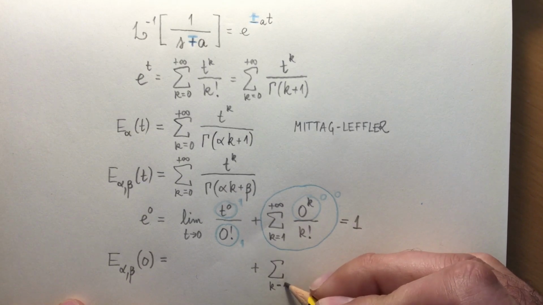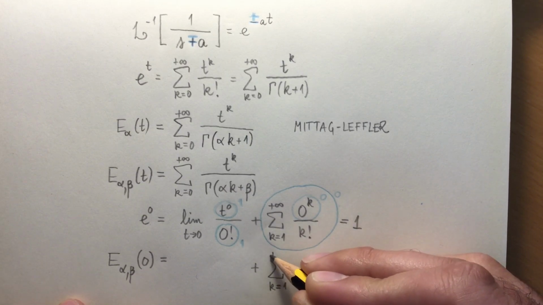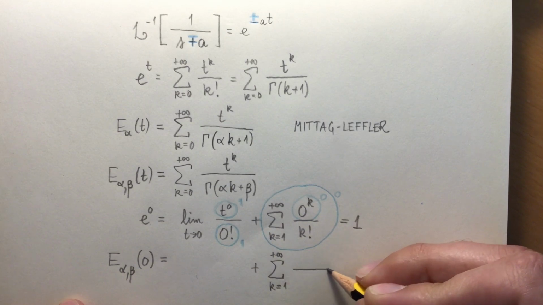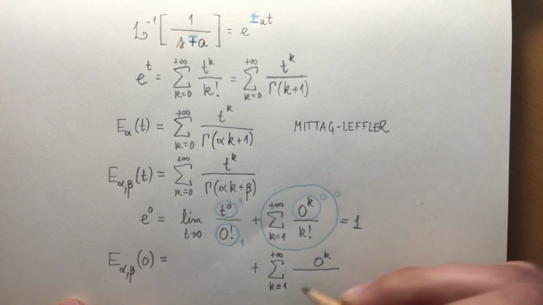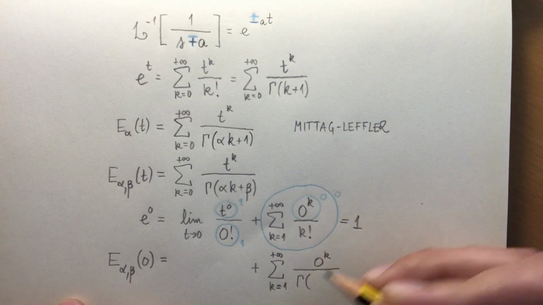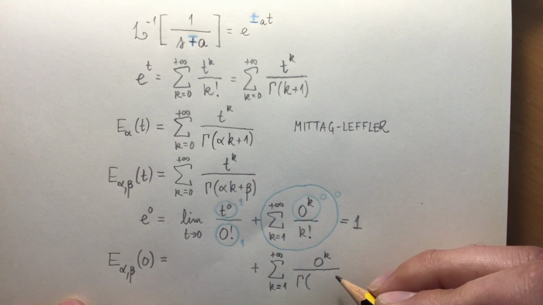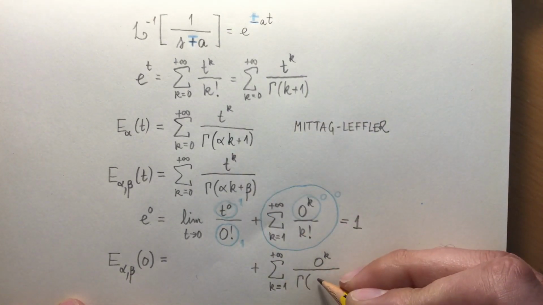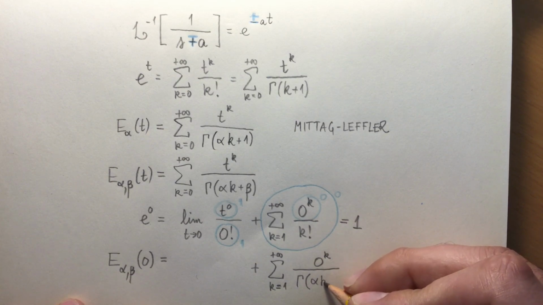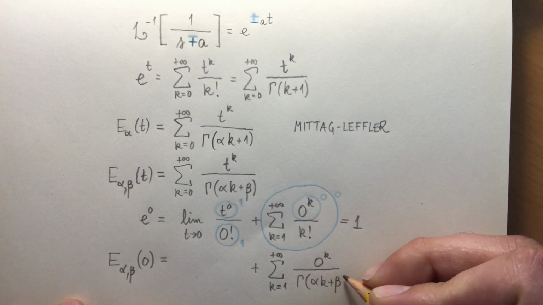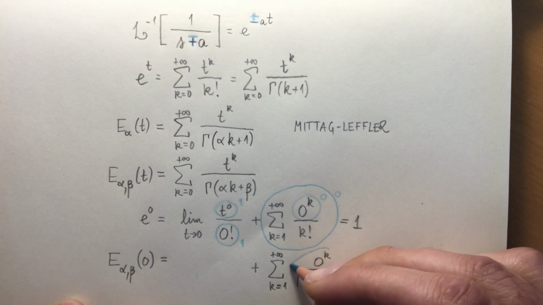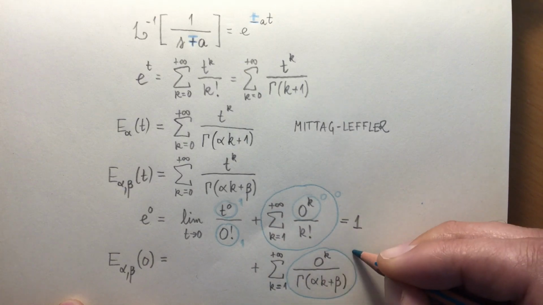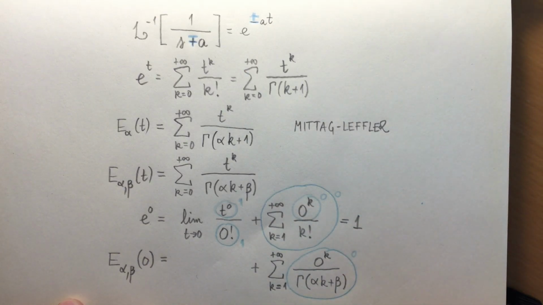Here I will keep all the terms from 1 on. In the numerator, I will have 0 power k, which, as we know, is equal to 0. In the denominator, I have some real number given by the gamma function, and consequently, I have a summation of zeros. All this is 0.